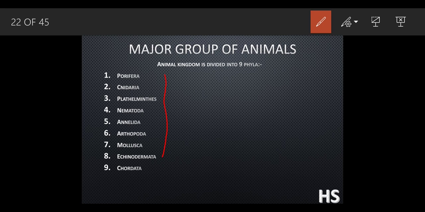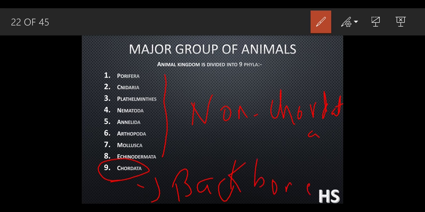From 1 to 8 phyla, it is non-chordata. What does that mean? And the last one is chordata. Chordata means backbone. Backbone means spine, spinal cord.